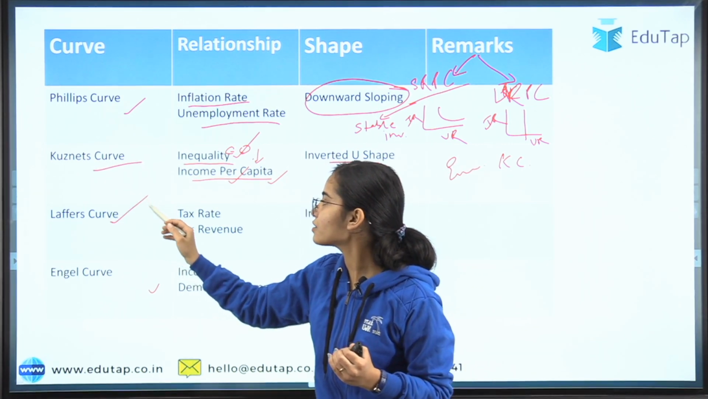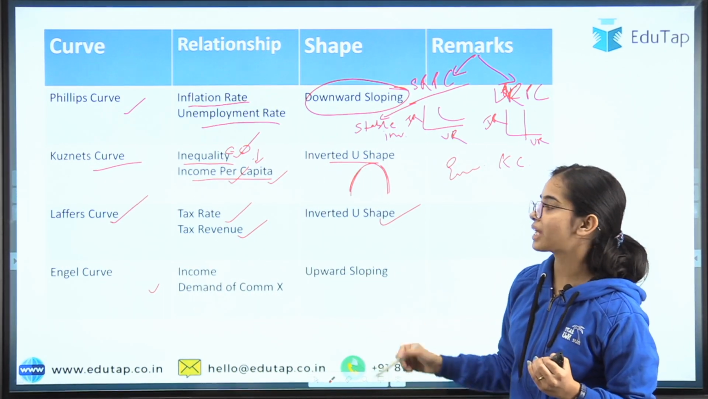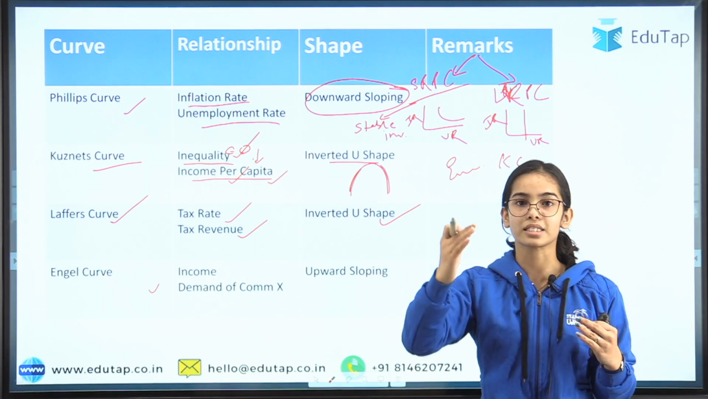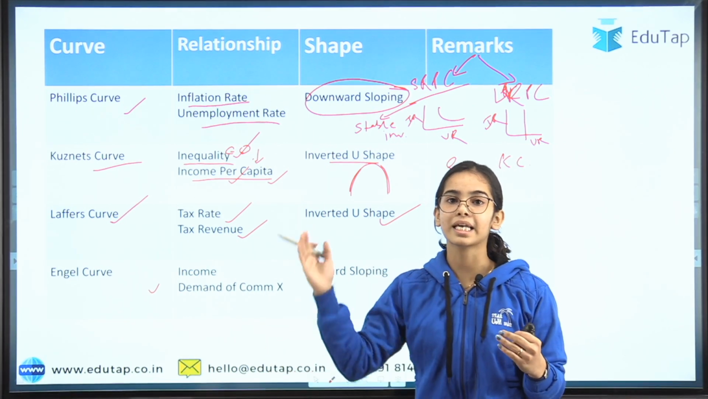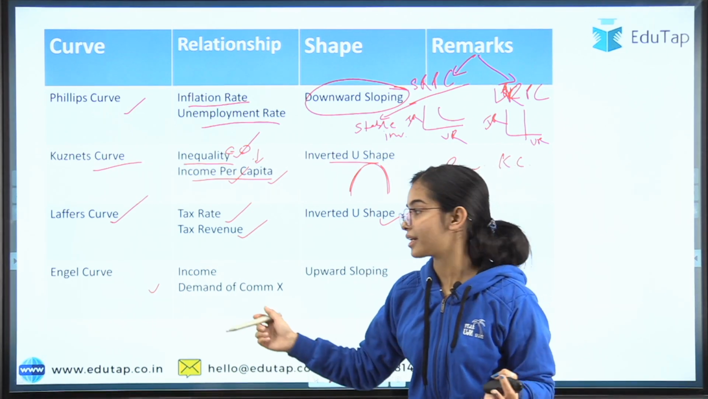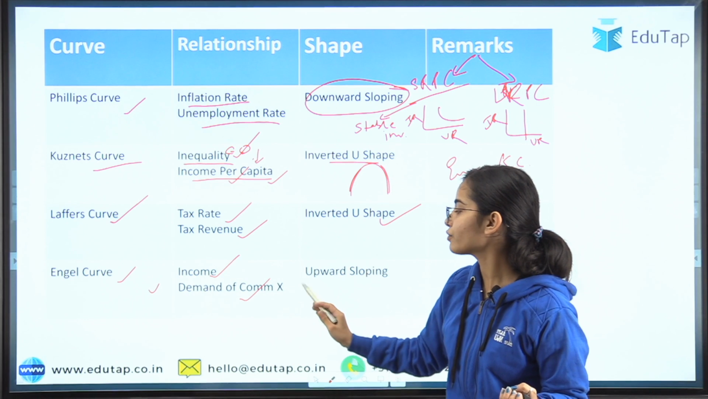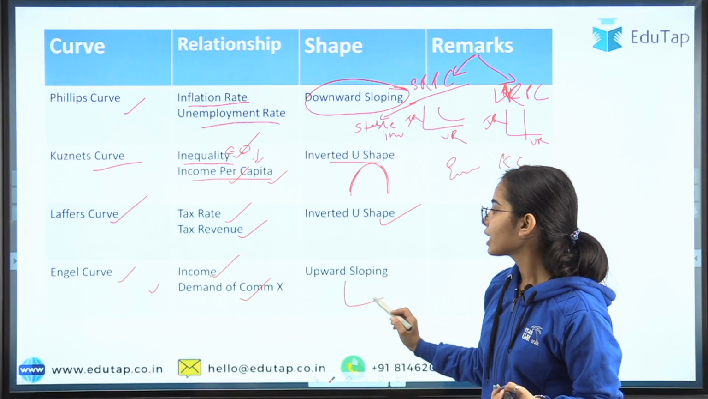Then comes the Laffer curve, which relates the tax rate with the tax revenue. It is also an inverted U shape: with the increase in the tax rate, the tax revenue rises till an optimum point, but after that if the tax rate is further increased, the tax revenue will keep on decreasing. Easy as that. The Engel curve tells the relationship between the income and the demand for the commodity, or the quantity of the commodity. It is an upward sloping curve.